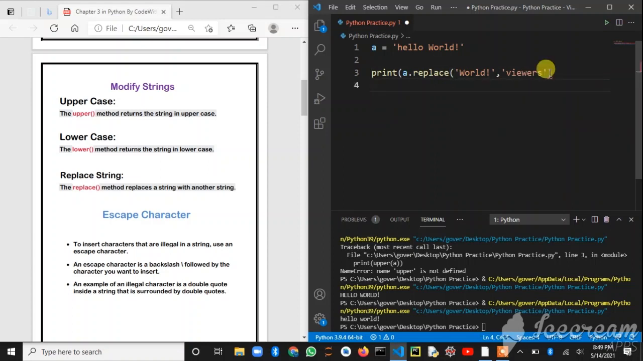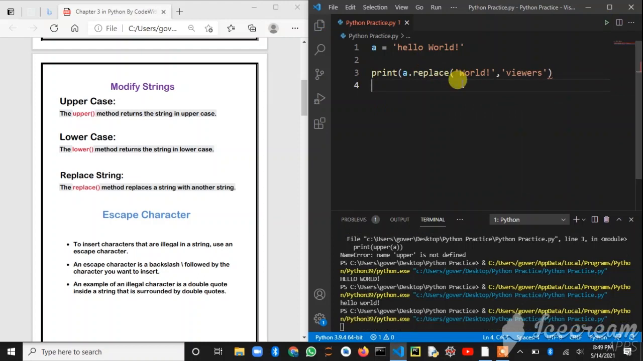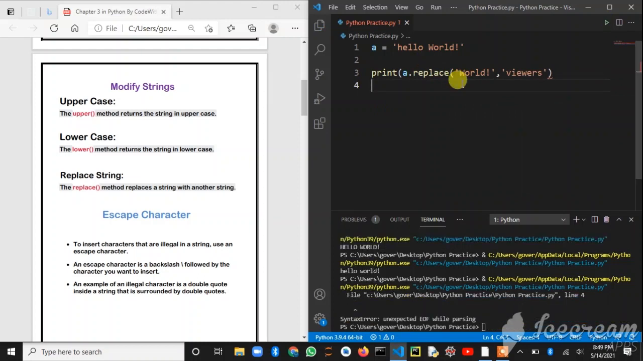As you can see, I'm just running my code now. Now the value of world will be replaced by viewers in the a value, and unexpected EOF while parsing. So we got an error. Why have we got an error? Wait, we will do one thing. We'll try like this once.